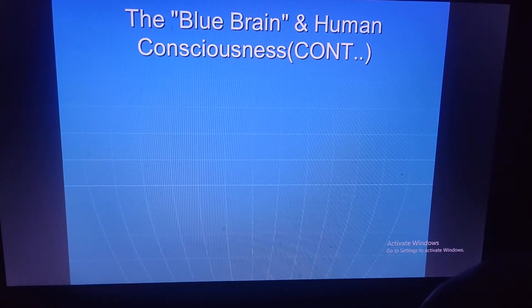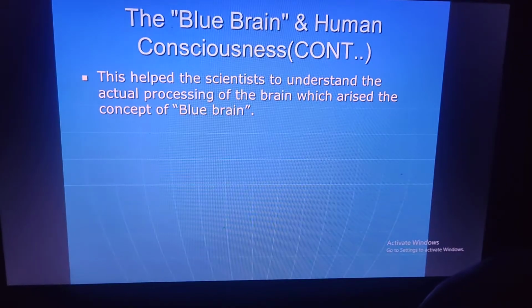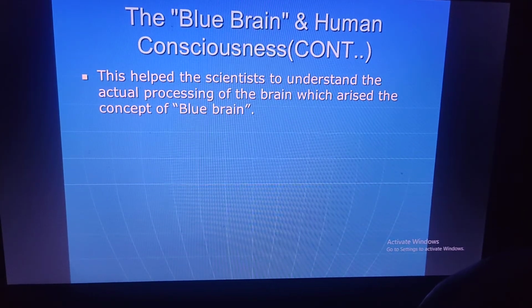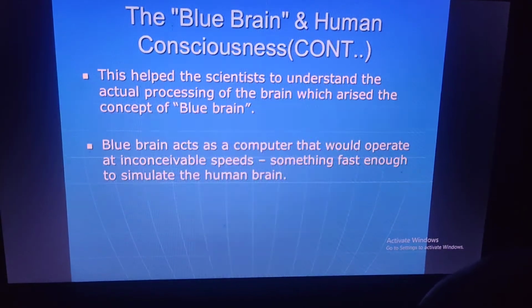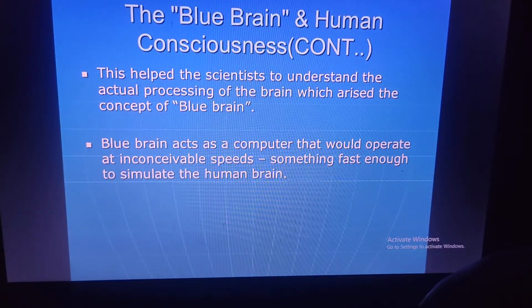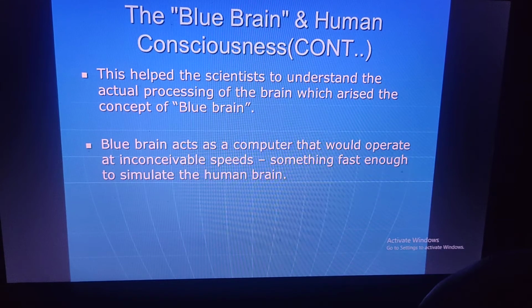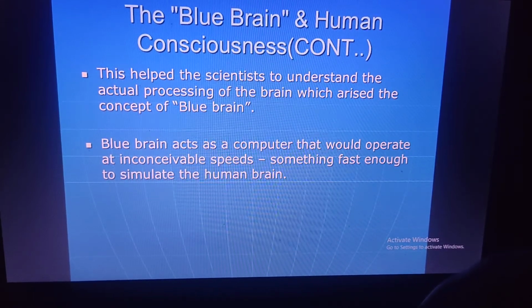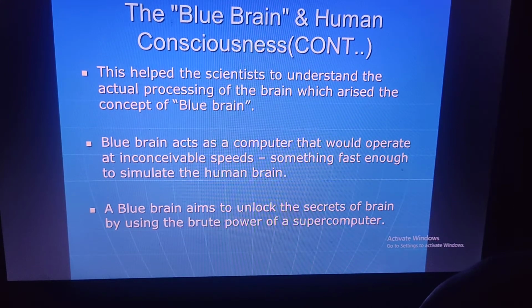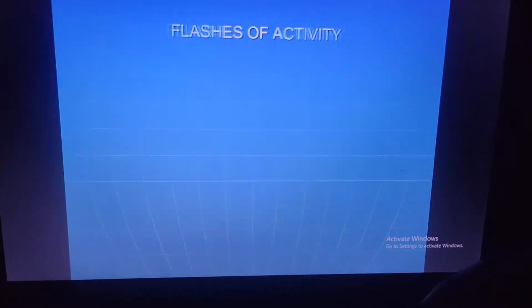The Blue Brain and human consciousness. This helped the scientists to understand the actual processing of the brain, which gave rise to the concept of Blue Brain. Now, Blue Brain acts as a computer that would operate at incredible speeds, fast enough to simulate the human brain. Blue Brain aims to unlock the secrets of the brain by using the brute power of a supercomputer.